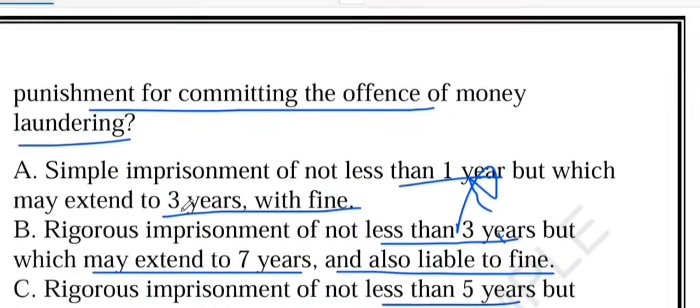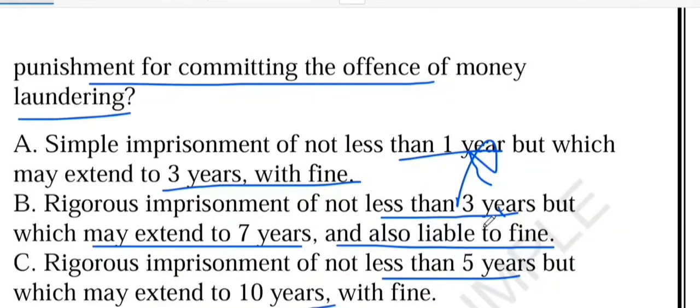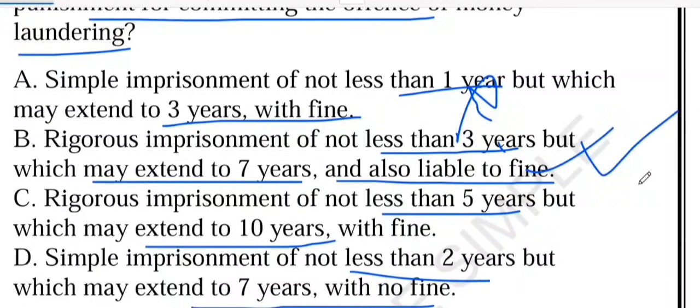Right. What about option B? Option B is rigorous imprisonment of not less than 3 years, but which may extend to 7 years. Yes, correct. This is the correct one. This matches section 4 exactly. Minimum punishment 3 years, maximum punishment 7 years, and yes, fine is also applicable.